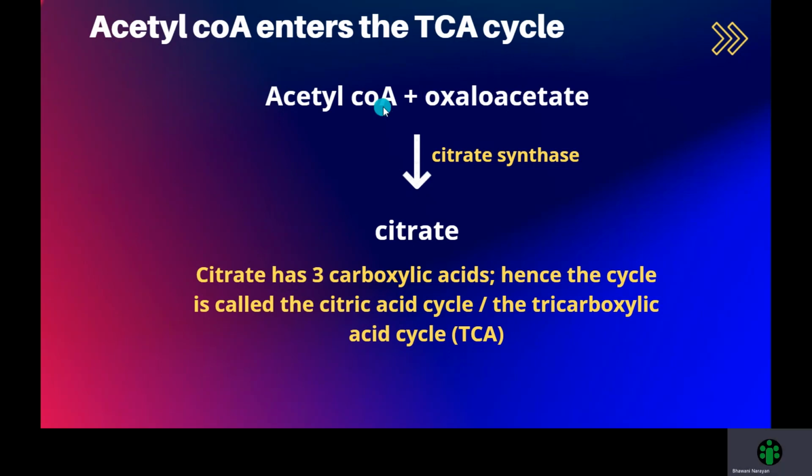The first reaction in the TCA cycle is the reaction of acetyl coenzyme A and oxaloacetate in the presence of citrate synthase to give citrate. Why the name TCA? This is because citrate has 3 carboxylic acids, hence the cycle is called the citric acid cycle or the tricarboxylic acid cycle. Let us now look a little bit into more details as to what the cycle is about.